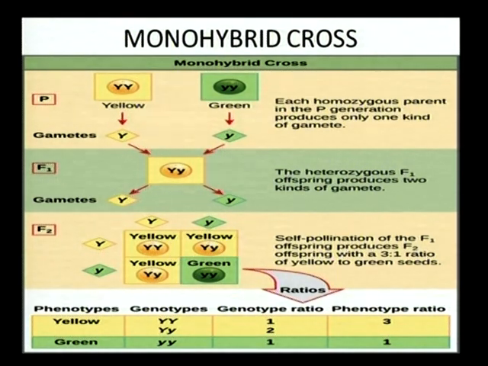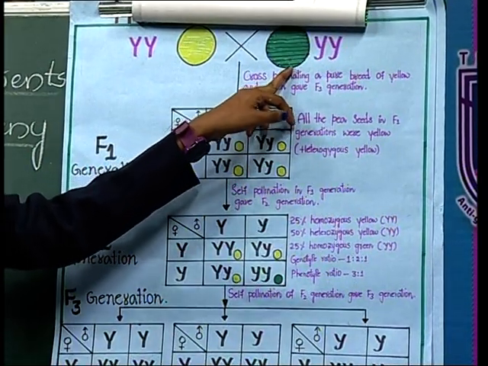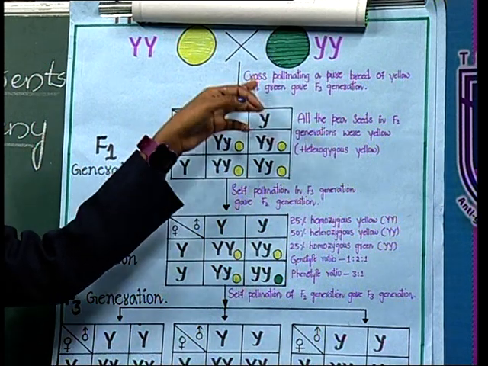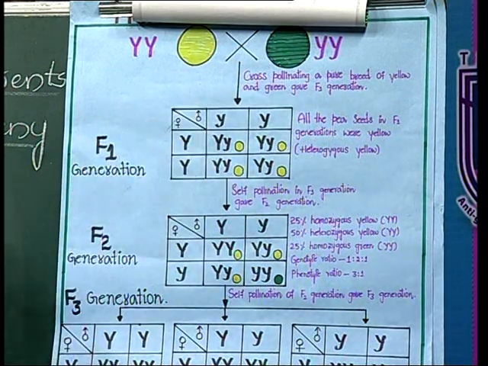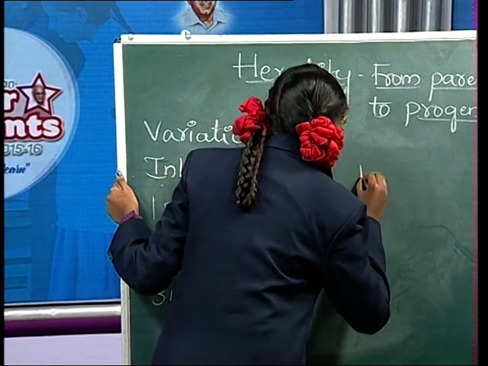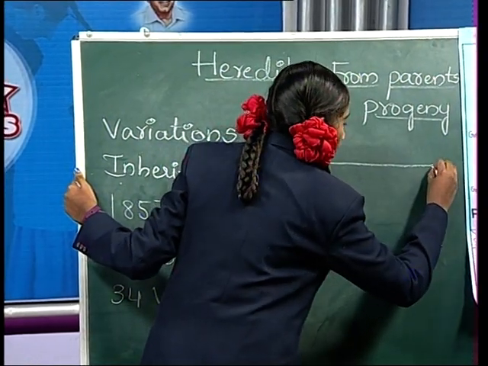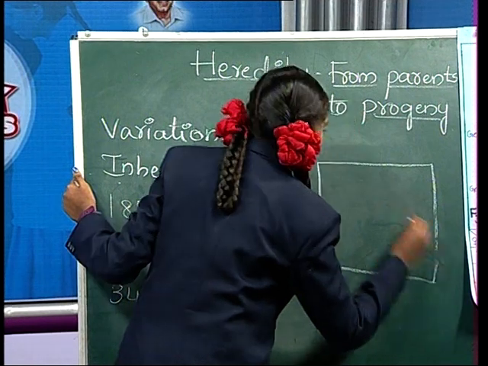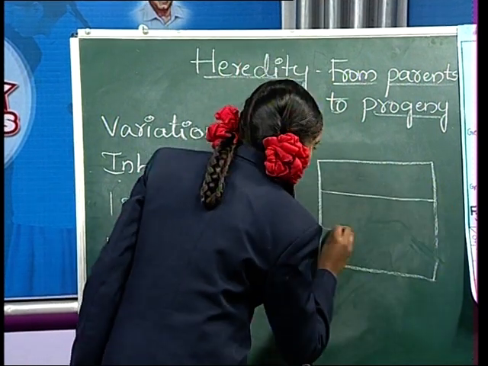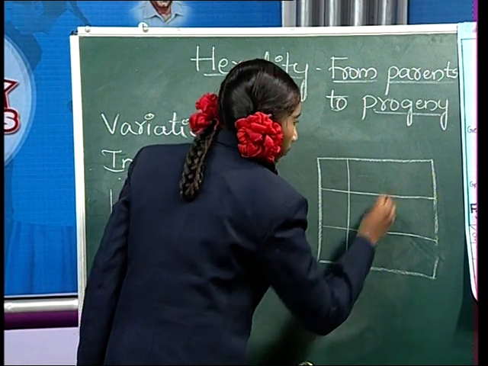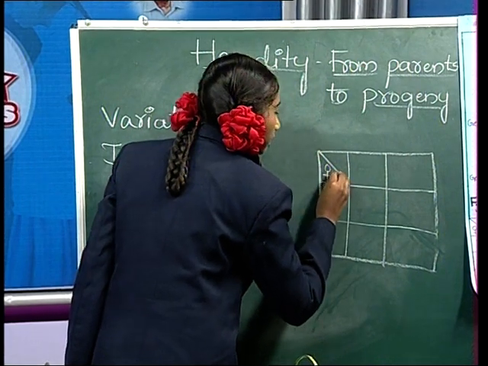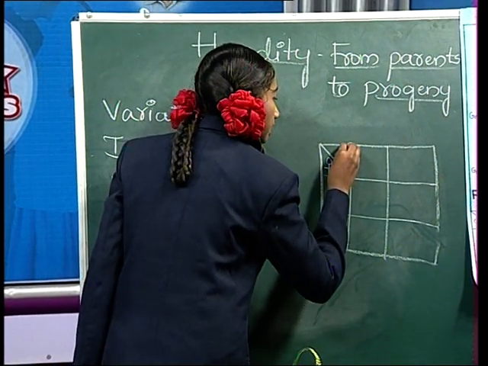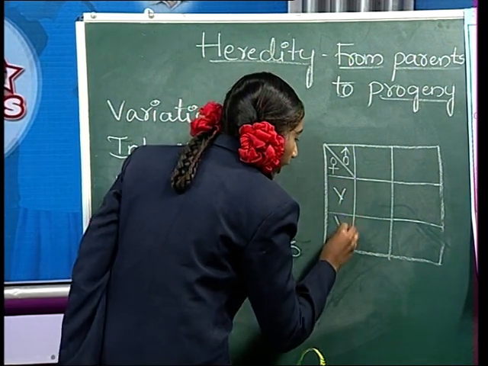Friends, Mendel took pure yellow seed giving plants and crossed them with pure green seed giving plants. It is known as a monohybrid cross, and he observed that in the first generation he got... Let us draw the checkerboard, friends, to understand it very easily. Friends, this is the symbol of male and this is the symbol of female. These are the gametes.